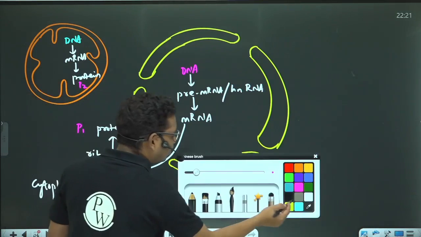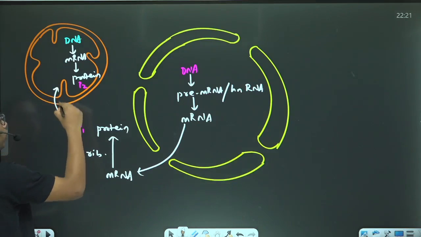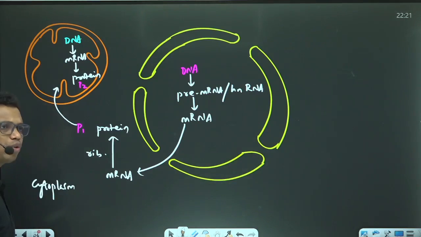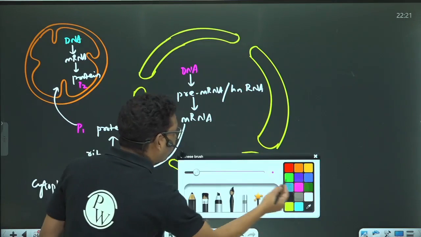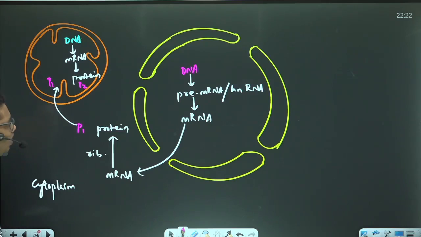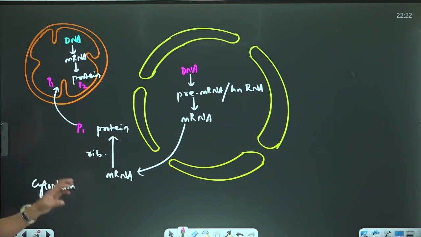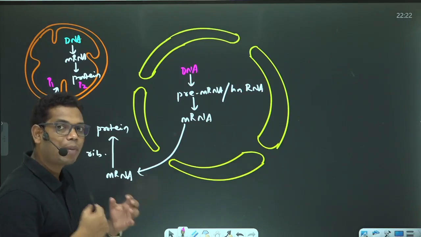This protein P1 has its function inside the mitochondria, so it will enter into the mitochondria. So I will have P1 and P2, both of them in the mitochondria. Because both P1 and P2 are present in the mitochondria and perform their function there, I will call them mitochondrial protein.